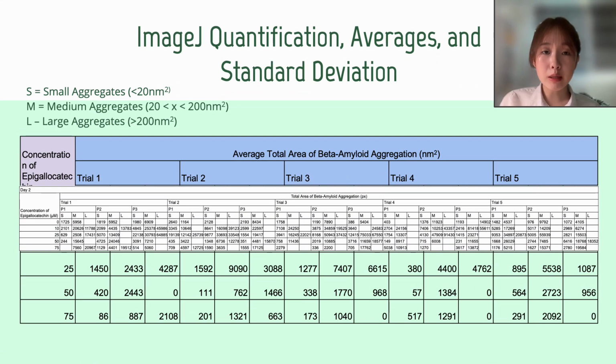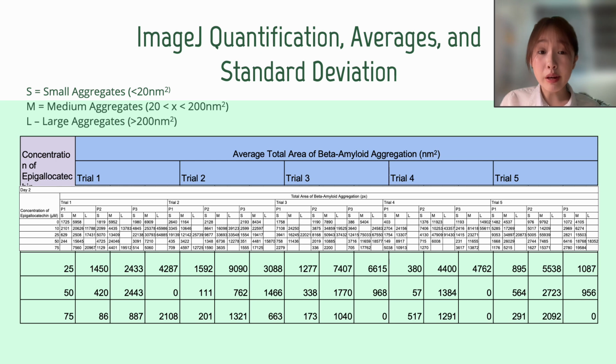As aforementioned, I first used ImageJ, which is an open source image processing program, to analyze beta amyloid aggregation. Due to variability in image brightness and visual noise, given the method of measurement, I was not able to threshold and yield reliable results. Therefore, aggregate areas were manually selected using the wand tool to ensure accurate and consistent measurement.